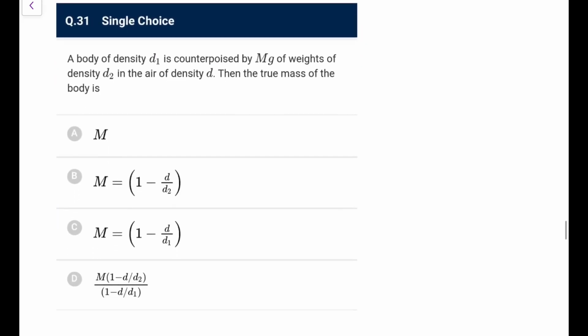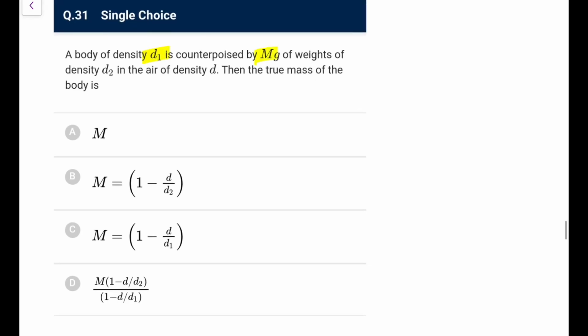Next one. A body of density d1 is counterpoised by m grams of weights of density d2 in air of density d. Then what is the true mass of the body?